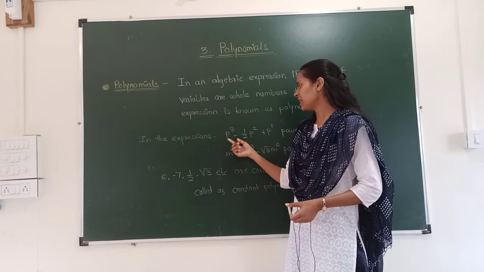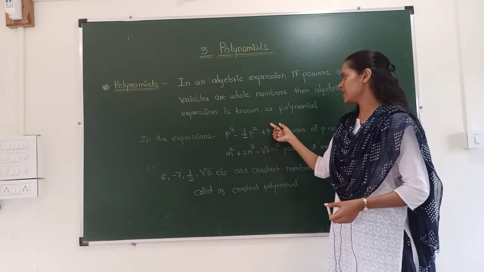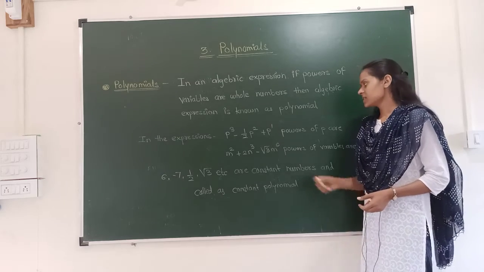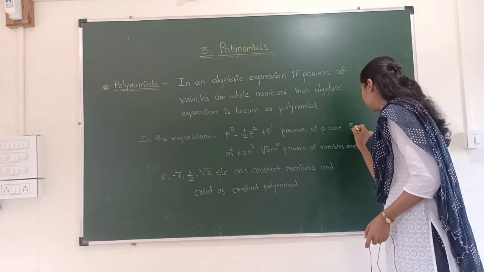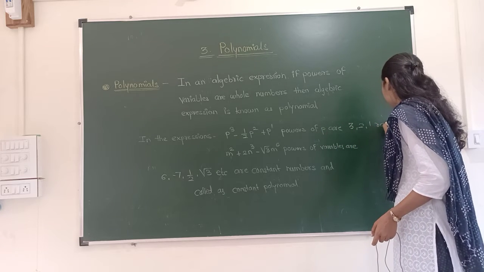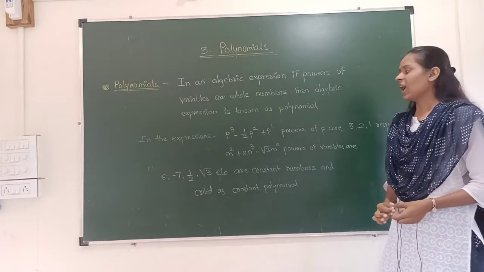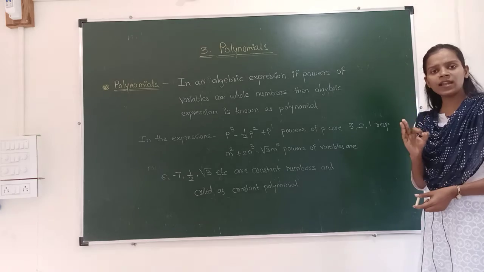In the given expression, p raised to 3 minus 1/2 p square plus p, what are the powers of p? 3, then 2 and 1 respectively. Now 3, 2, 1, these three are whole numbers.